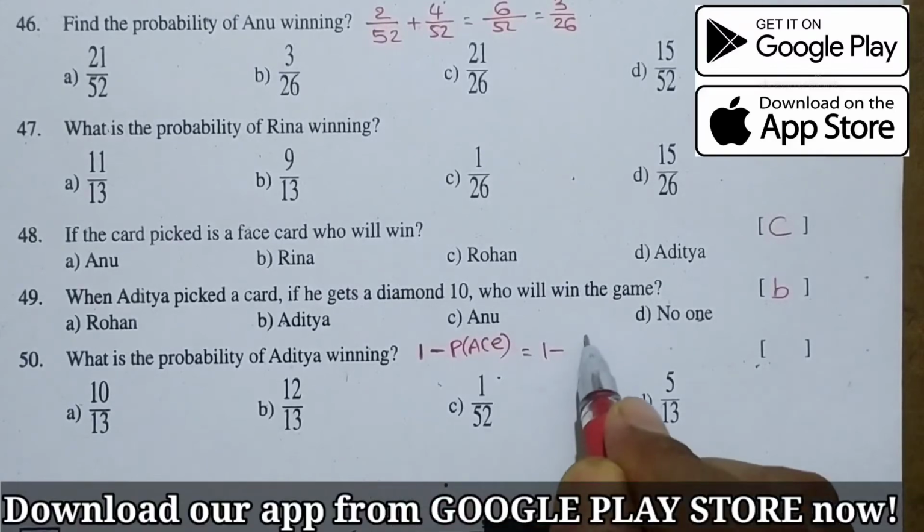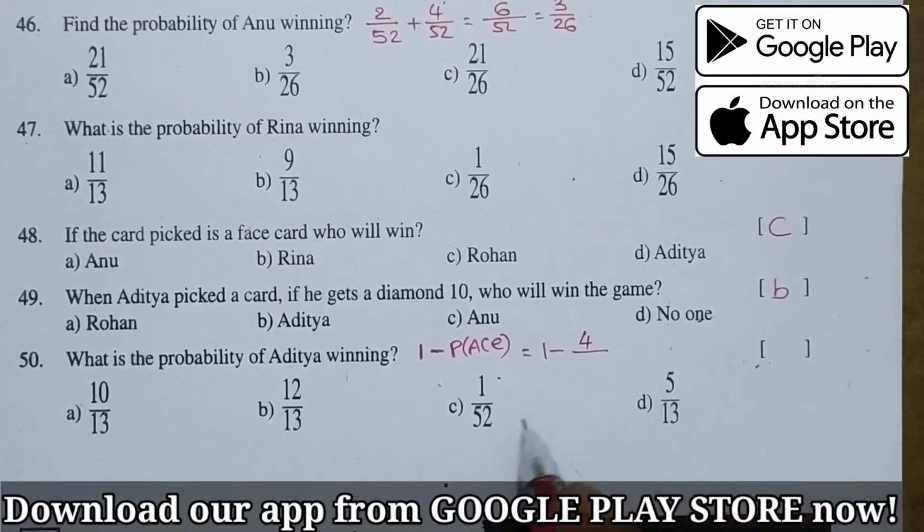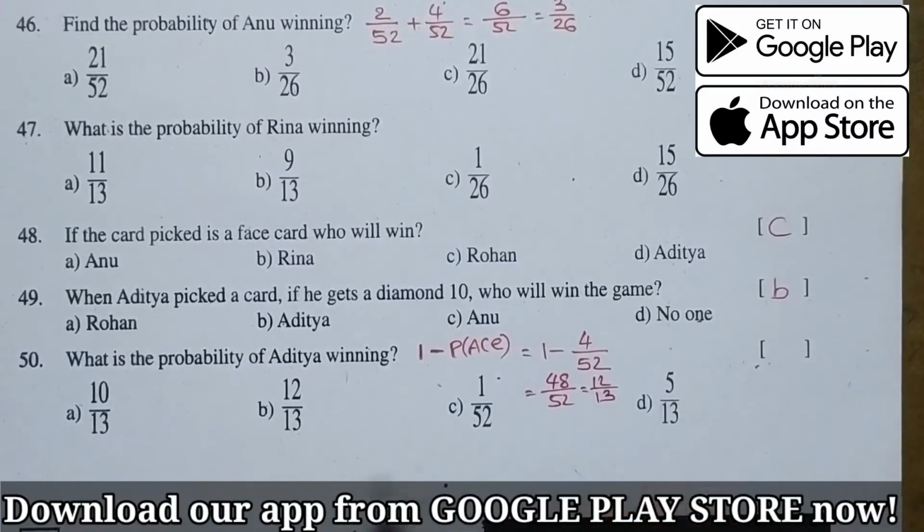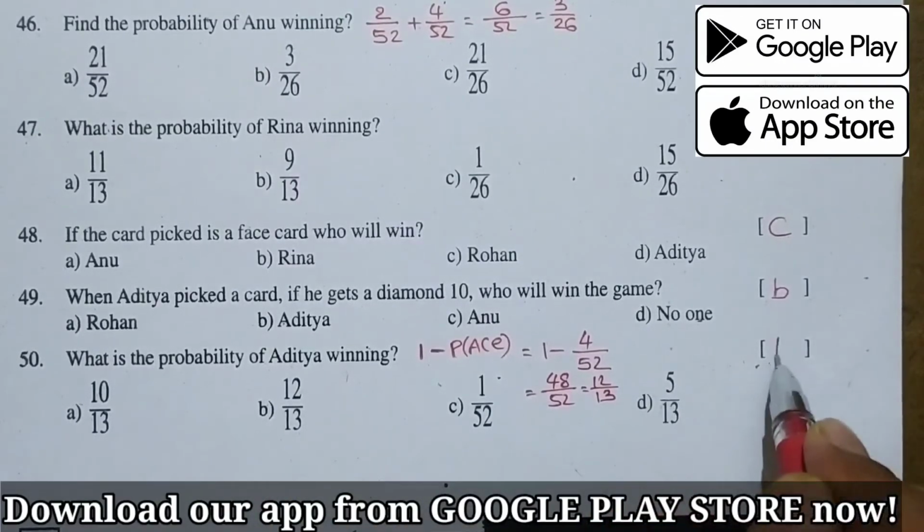Total 4 ace cards will be there, 2 black and 2 red, out of 52. So 52 minus 4 is 48, 48 by 52. When we simplify with 4, 4 twelves are 48, 4 thirteens are 52. So 12 by 13. Option B is the right answer.